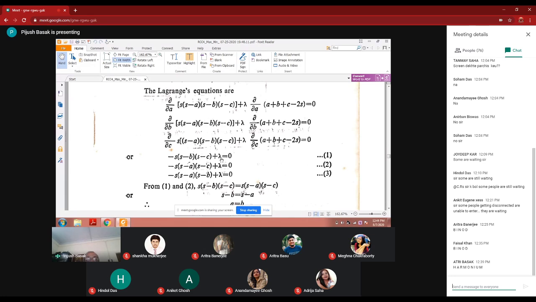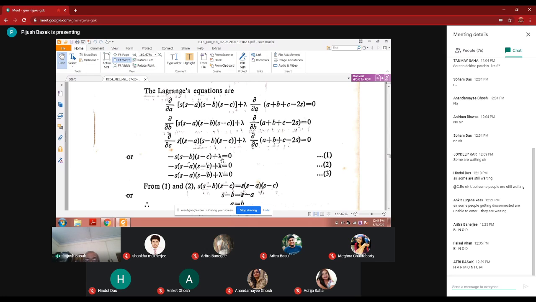Lambda into 1 is lambda, and del a of this, so s into s minus a, this will be minus 1, this is s minus b, this is s minus c. So minus s into s minus b into s minus c plus lambda equal to 0. If you just work it out, it is not difficult at all.